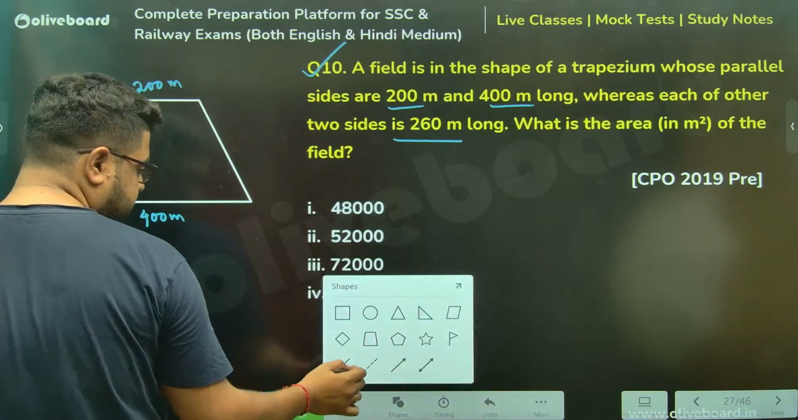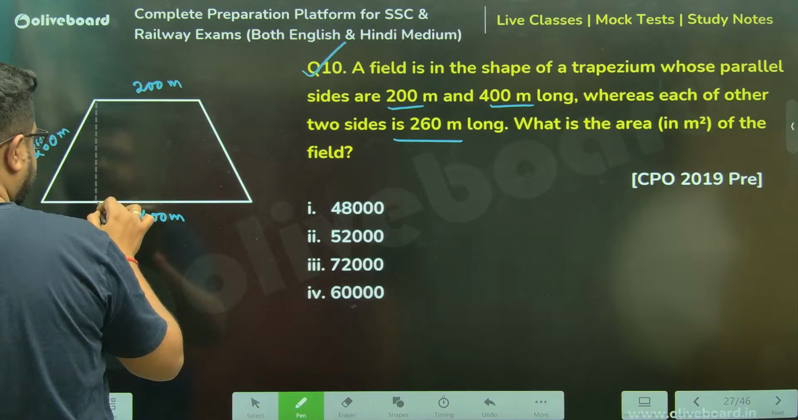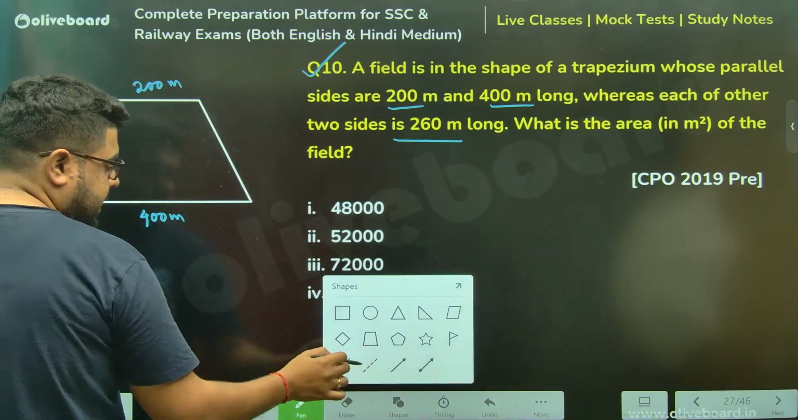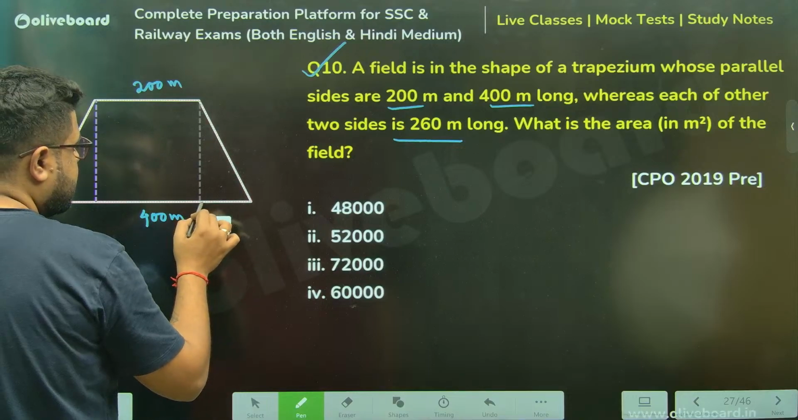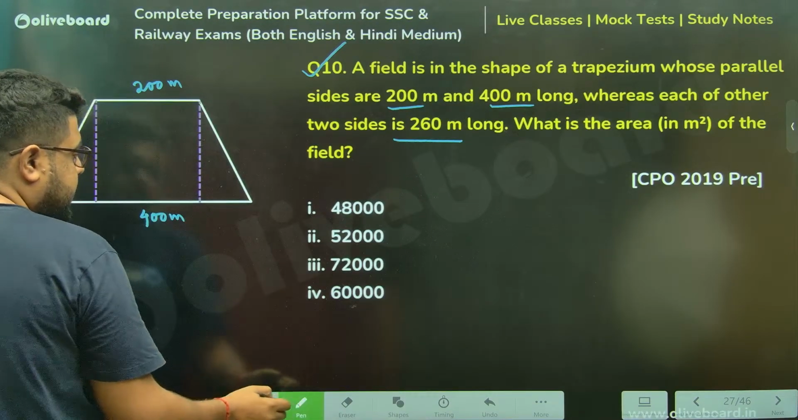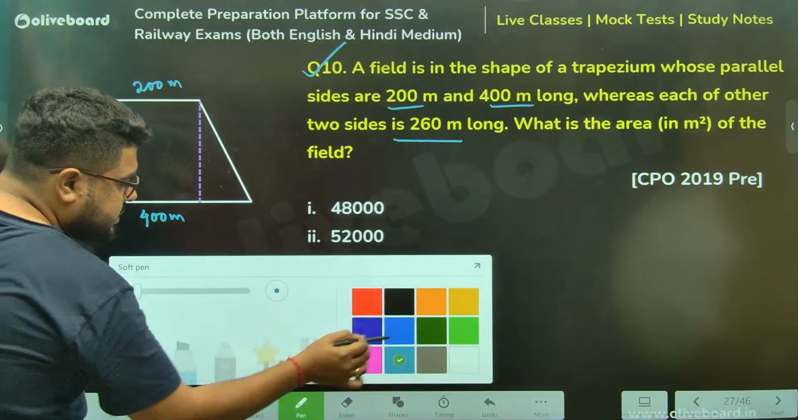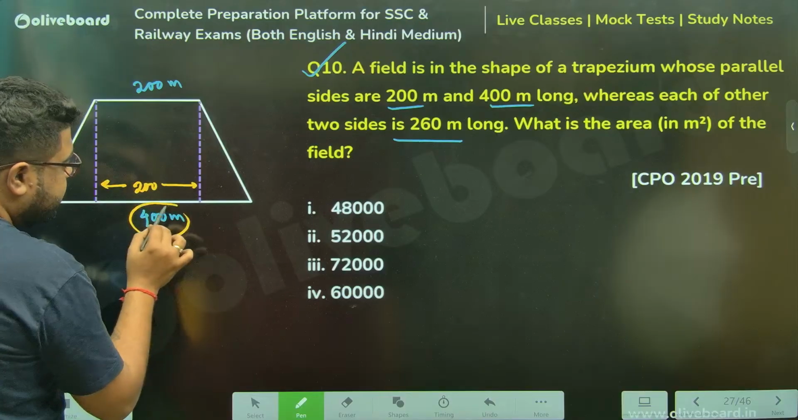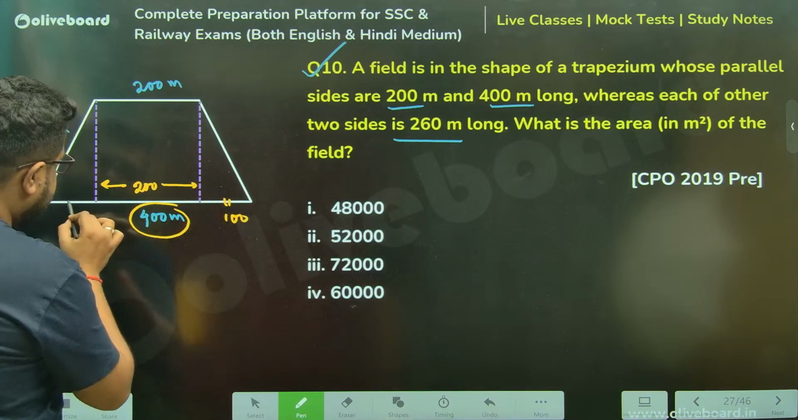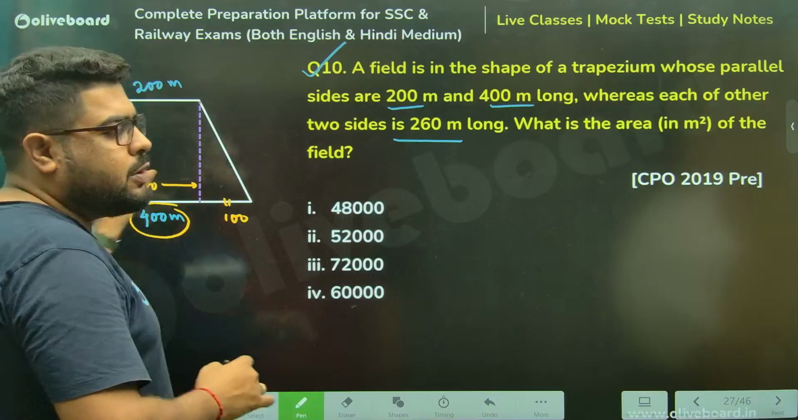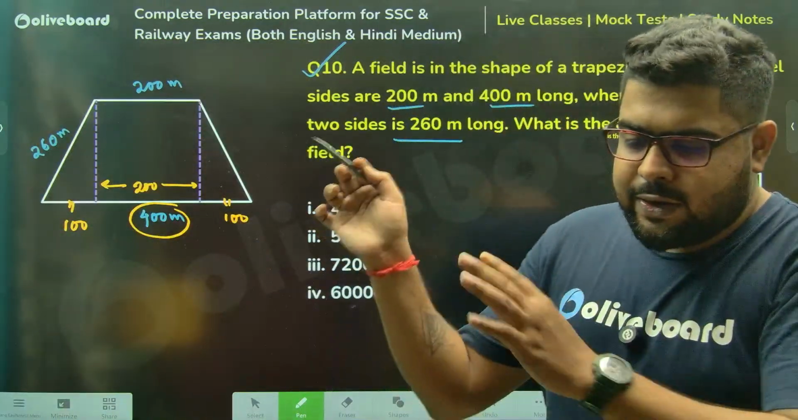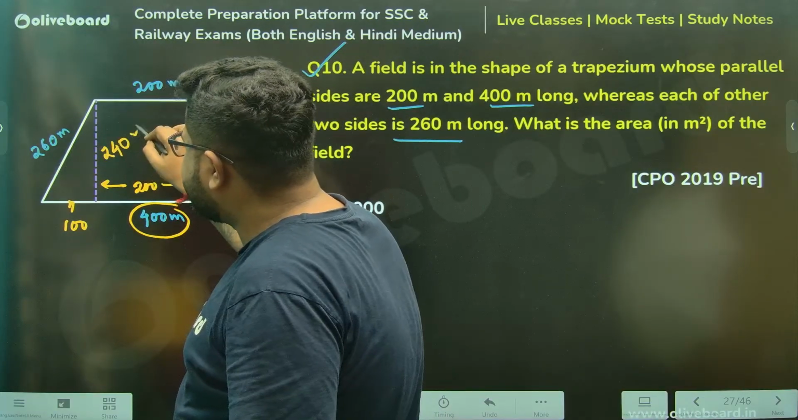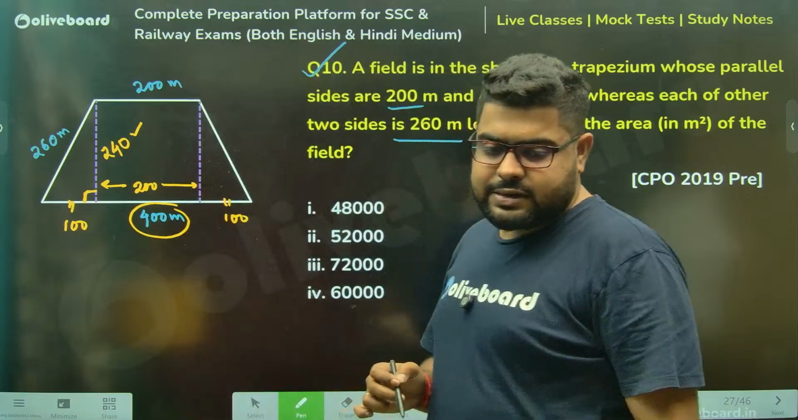So what I can do, I can drop a perpendicular from here. Sir, if this is 200, then this much must also be 200. But total is 400, meaning this side is 100, this side is 100, because it's an isosceles trapezium, meaning the whole structure is symmetrical. I can say equal it will be. Now this is 100, this is 260, then this must be 240, using Pythagorean triplet, because this is 90 degree. This is a right angle triangle.